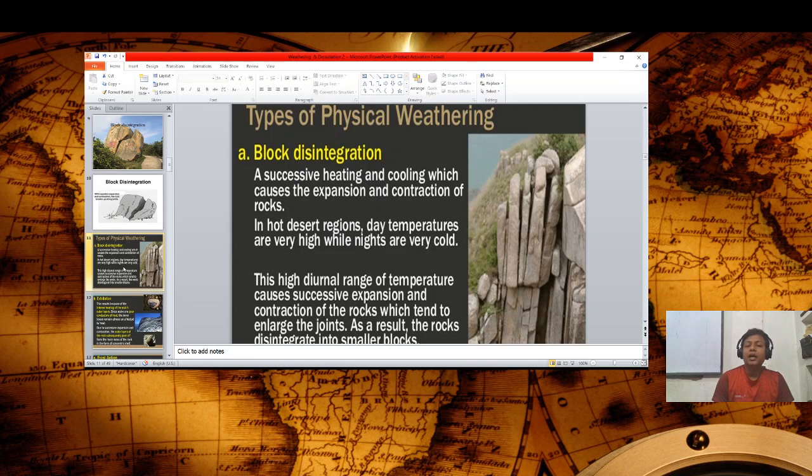As you know, in a hot desert area there is a diurnal temperature change. Successive expansion and contraction in rocks weakens the intermolecular attraction, due to which the blocks disintegrate. That's why it is called block disintegration, the physical weathering of blocks.